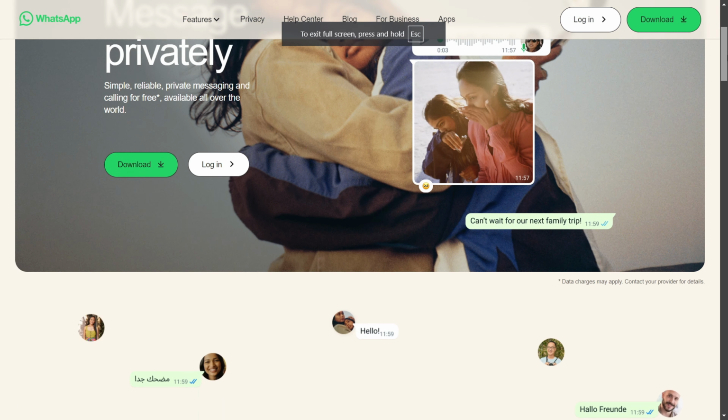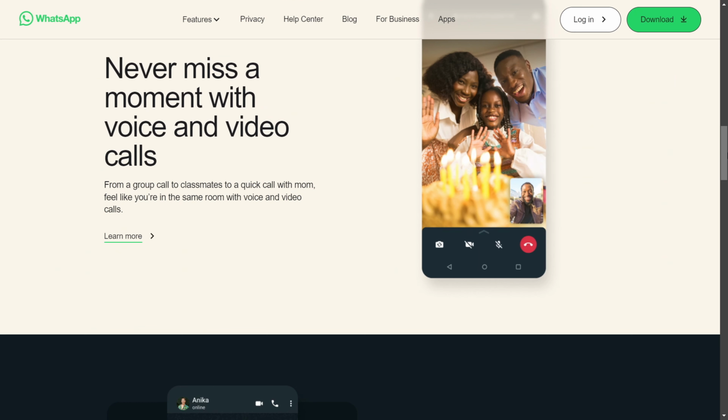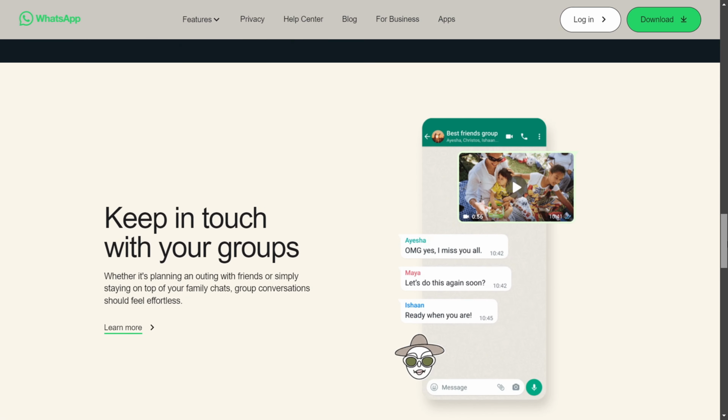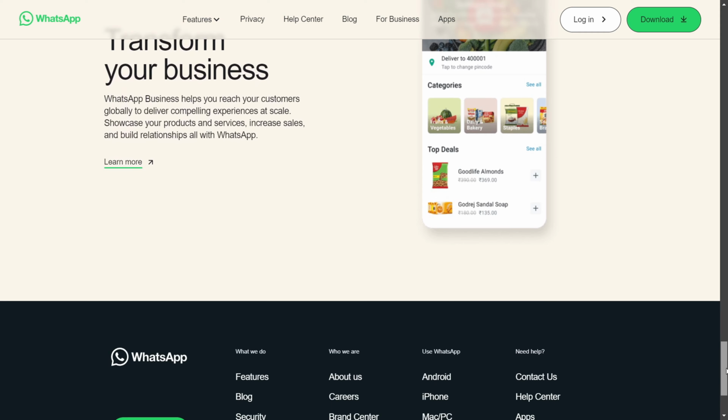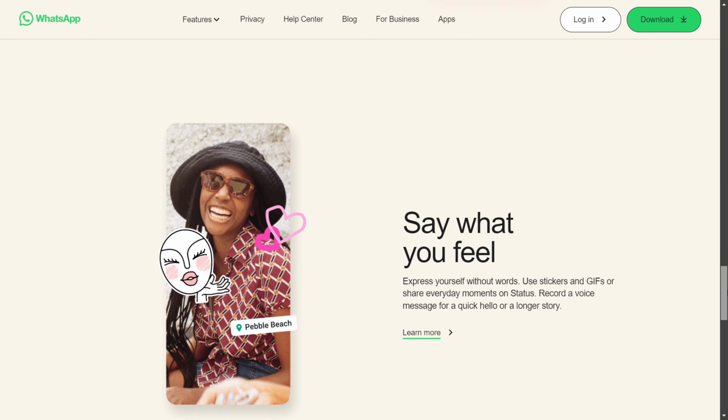Stopping someone from screenshotting your profile picture on WhatsApp is sometimes important. This video is a step-by-step guide to do it. All you need to do is open WhatsApp, go to Privacy, and go to Profile Photo.